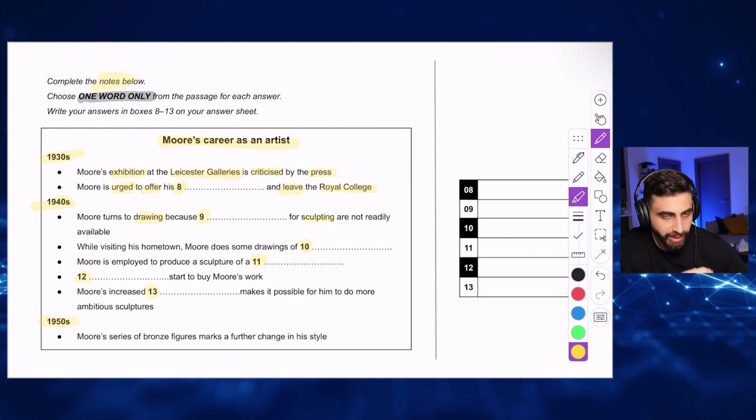Sculpting, obviously, the entire thing is about sculpture, which is creating objects from clay or steel or stone, like the image I showed you. You should be familiar with this word. Like the Statue of Liberty in New York is a sculpture.